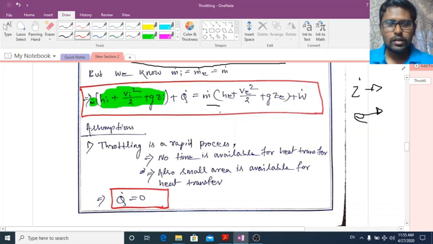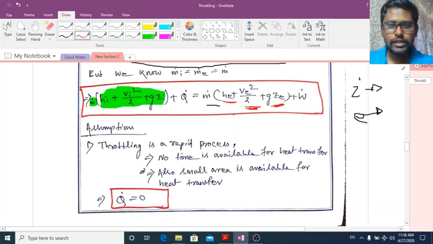Similarly, here on the right side, HE is the enthalpy of the fluid coming out from the control volume. VE square by 2 is the kinetic energy of the fluid coming out from the control volume, and GZE is the potential energy of the fluid coming out from the control volume.